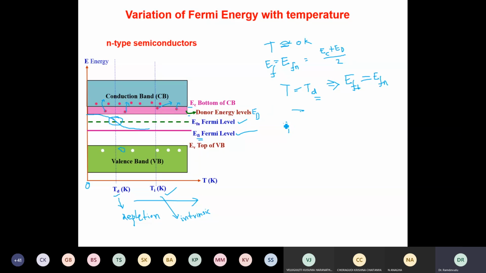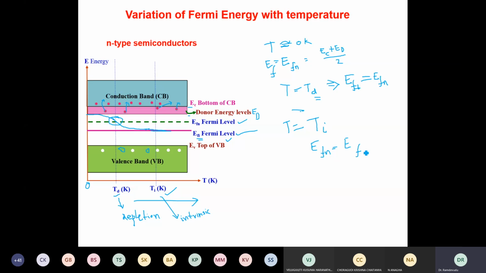As the temperature is further increased, when the temperature is equal to Ti, called the intrinsic temperature, the number of bond breakages also increases and thereby holes also increase. As the holes are increasing, the material acquires intrinsic character, so the number of holes is almost equal to the number of electrons. Therefore, the Fermi energy level will coincide with the intrinsic Fermi level EF. Therefore, at T equal to Ti, EFN is simply equal to EFI.